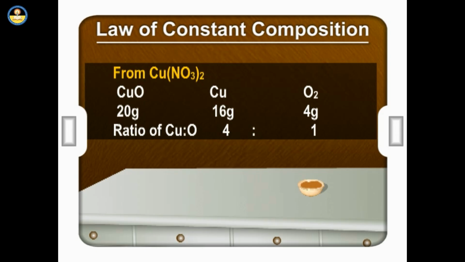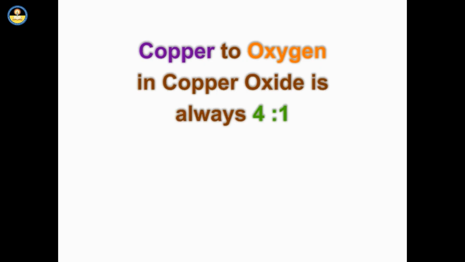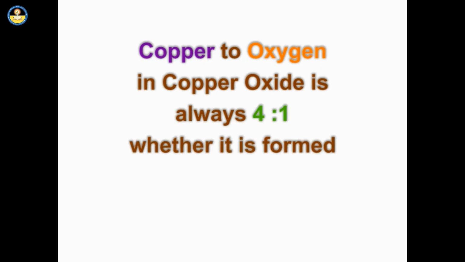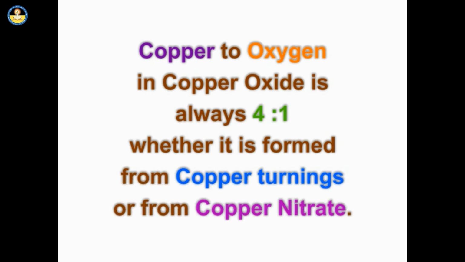Ratio of Cu:O, 4:1. We come to the conclusion that the ratio of copper to oxygen in copper oxide is always 4:1, whether it is formed from copper turnings or from copper nitrate.